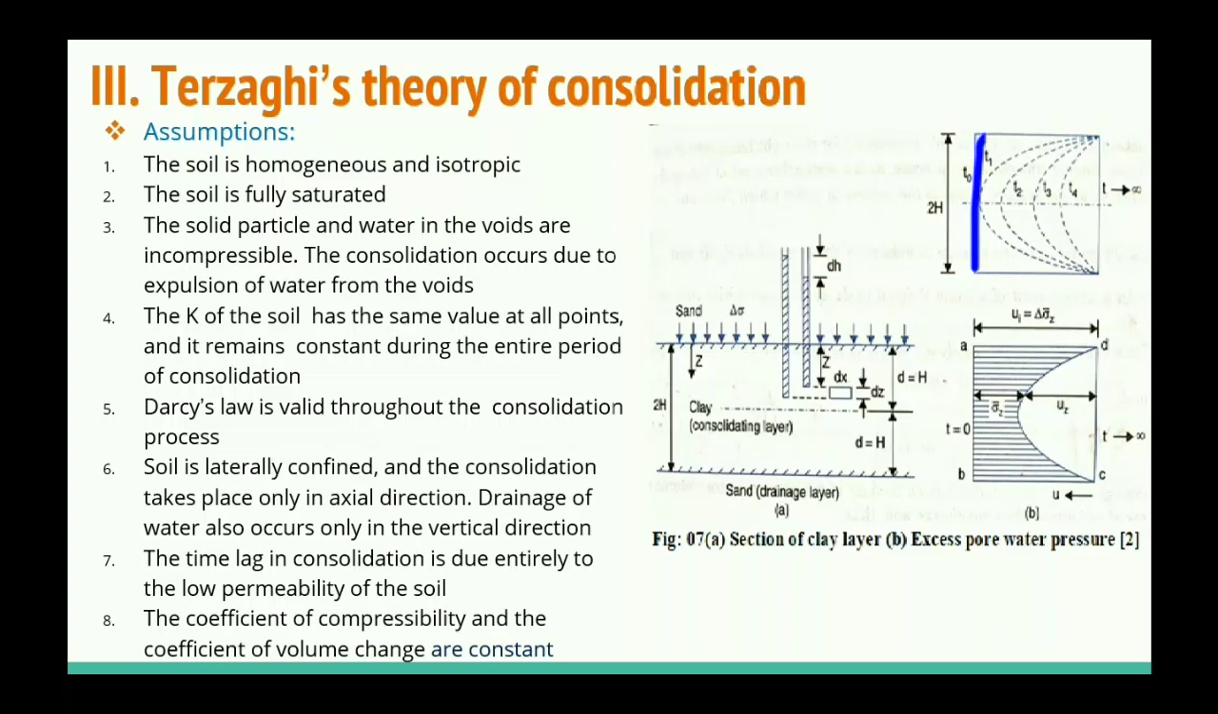But after time t has elapsed, at t1, you can see the pore water pressure at the top and the bottom is 0. But in the middle layer of the clay, the pore water pressure is not 0, because the dissipation of pore water pressure compared to the top and bottom is less. So a number of isochrones are shown, at T2, at T3, at T4, and again at T equal to infinity, after a very long time, the isochrone is again vertical.